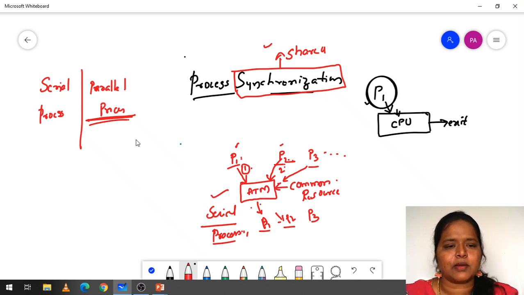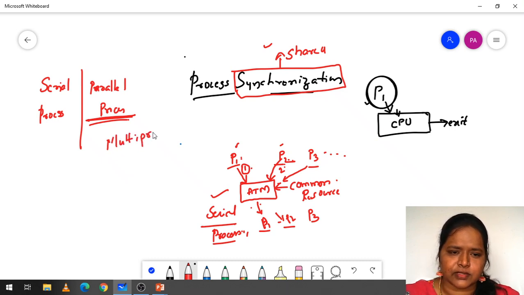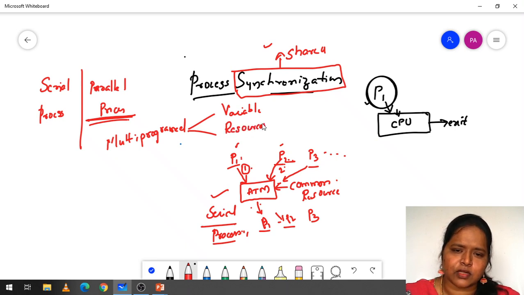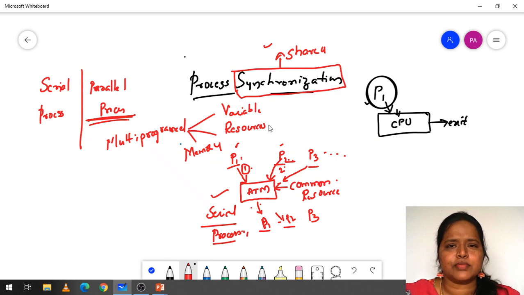Fine. This parallel processing is what we will be doing in multi-programmed environments, where we are going to share some sort of variable, or where we are going to share some resources, or where we are going to share the memory. So all this comes under the resources. Resources may be a CPU, a printer, or a scanner, whatever it may be.